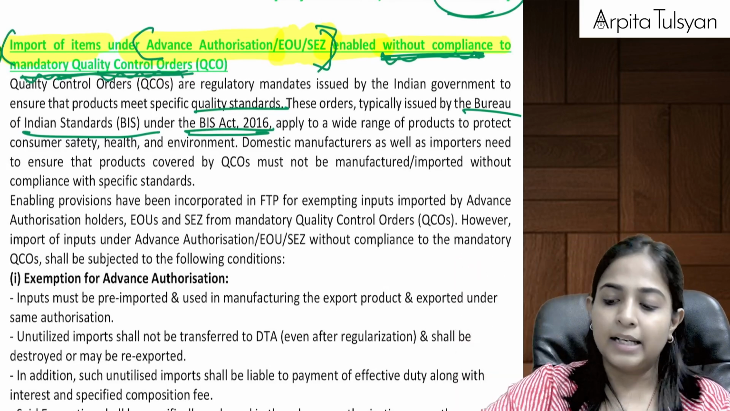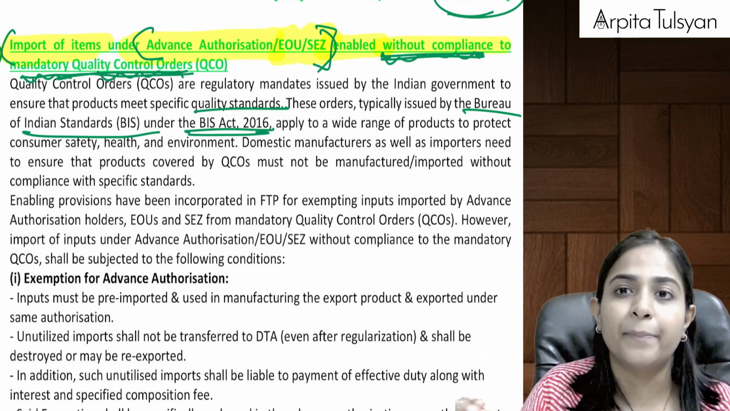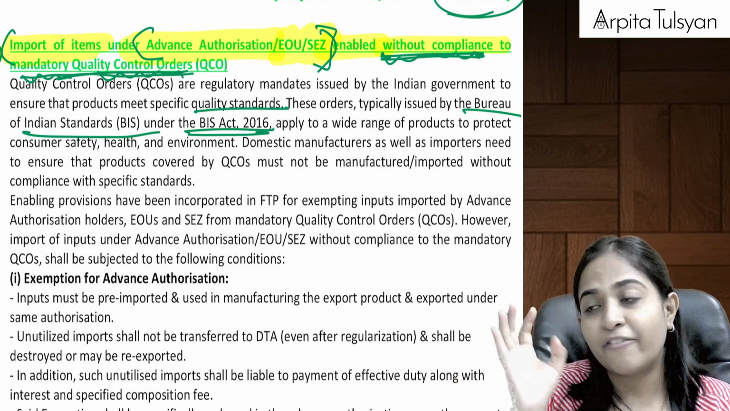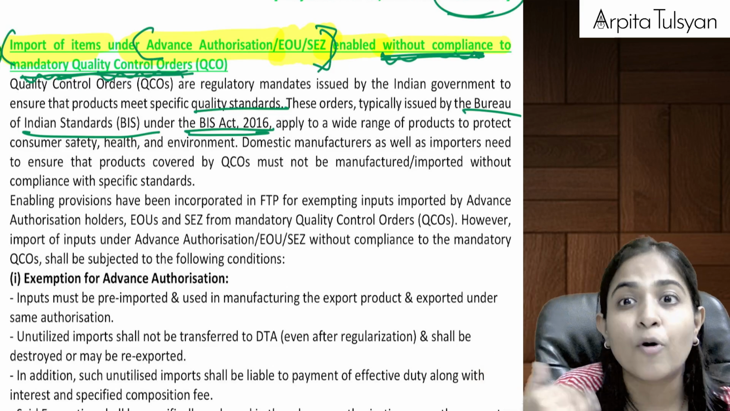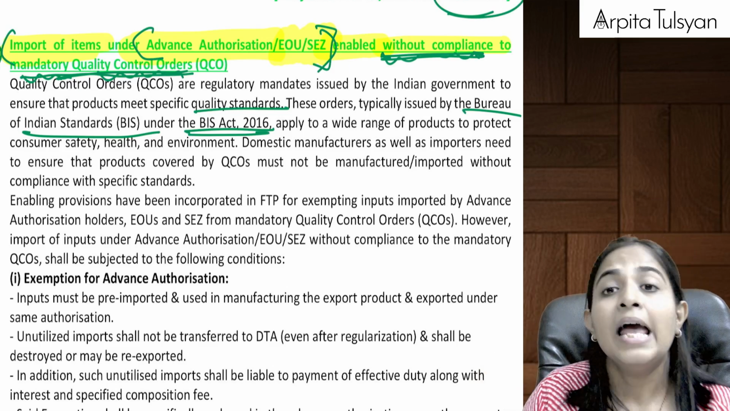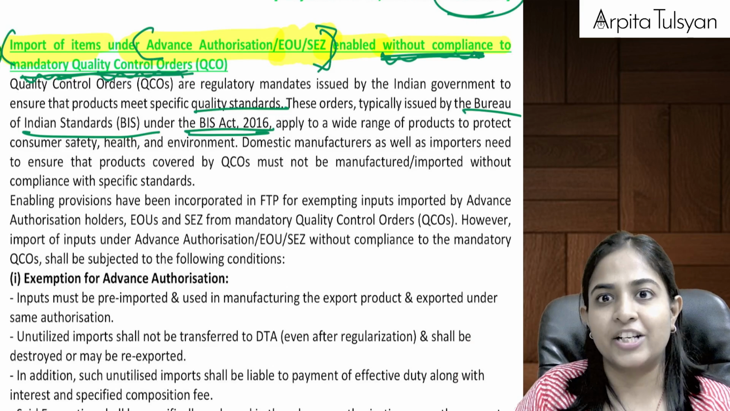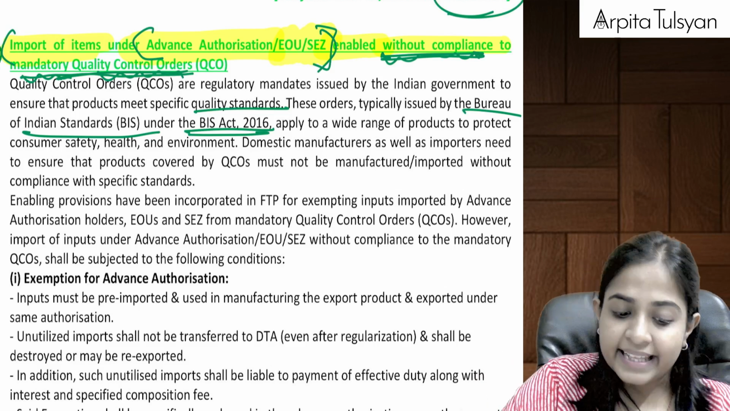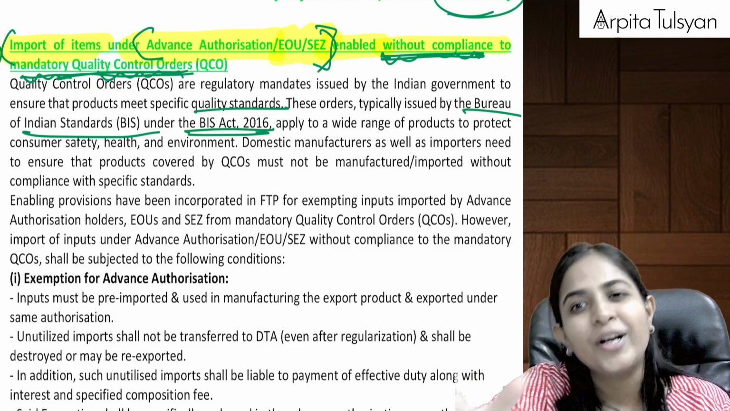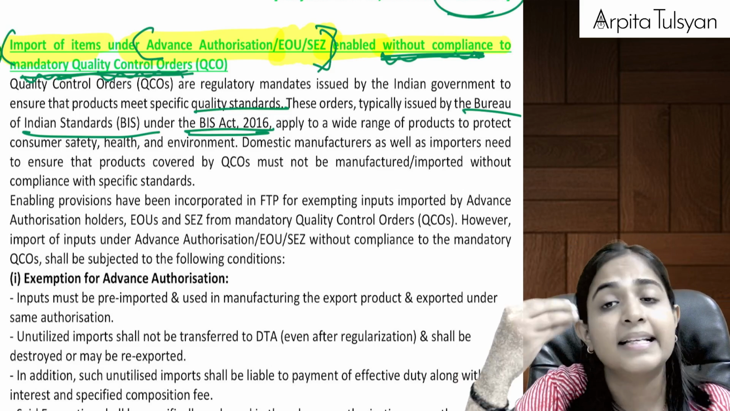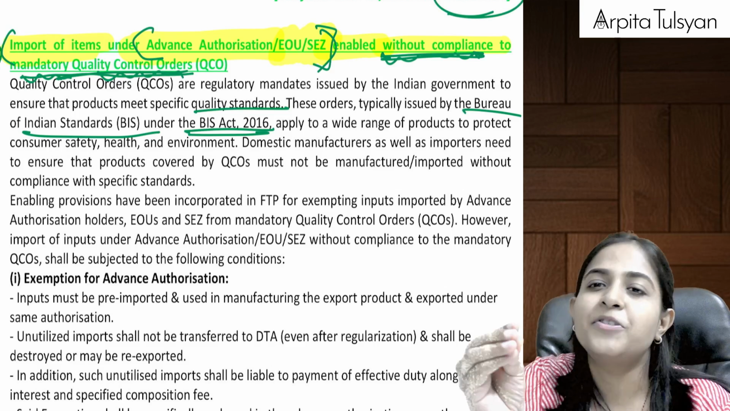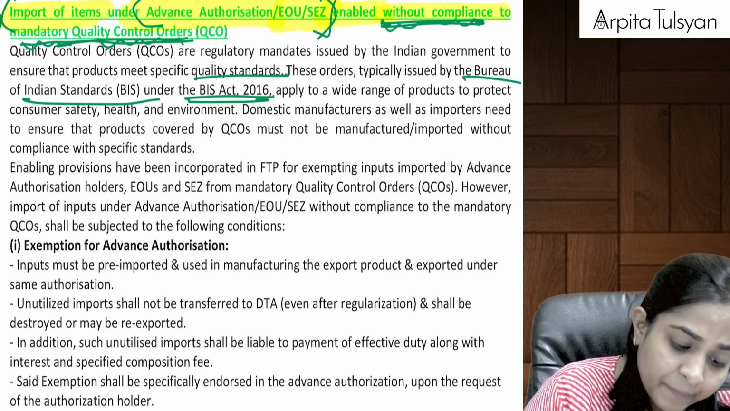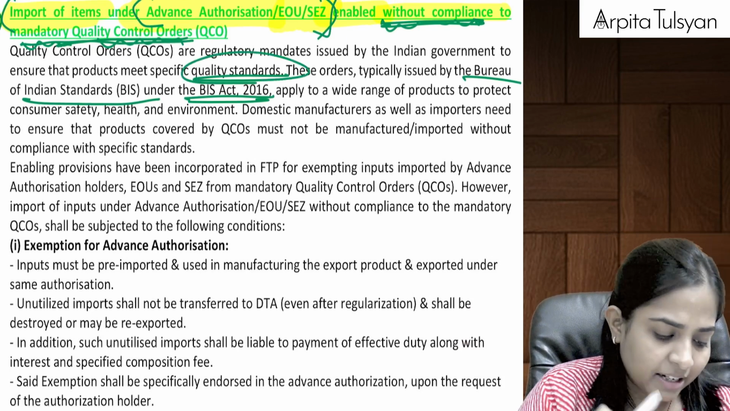So normally, whenever other people are importing any item, they have to fulfill the qualities. They have to meet the quality standards at the time of importing. But if you have taken advance authorization, or if you are situated in EOU or SEZ, then in such a case, even if you don't comply with the quality standards, it is absolutely okay, but subject to some conditions. So now see what they are telling us here. This quality standards thing we have already done.